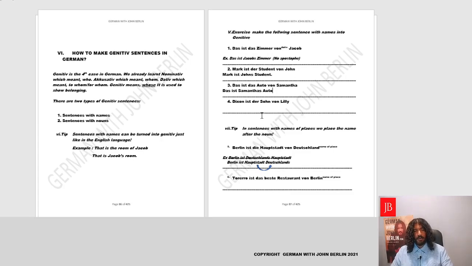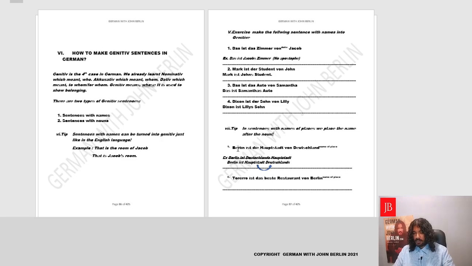Dixon ist der Sohn von Lily. Dixon is the son of Lily. So we could say Dixon is Lily's son. We could say Dixon ist Lily's Sohn. Fantastic.